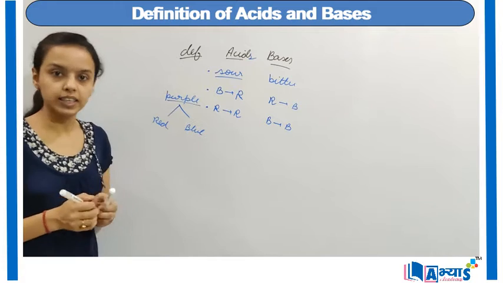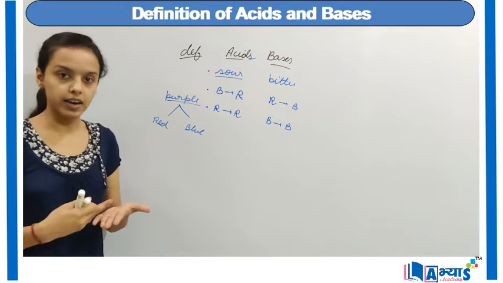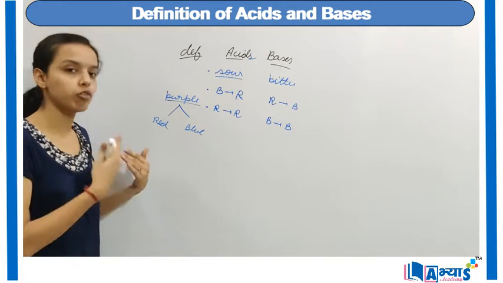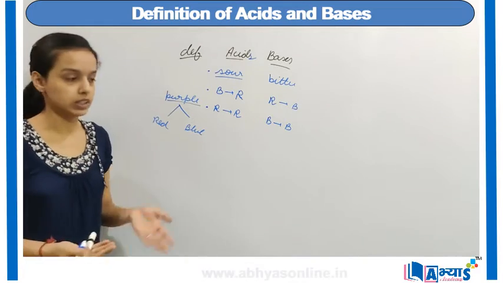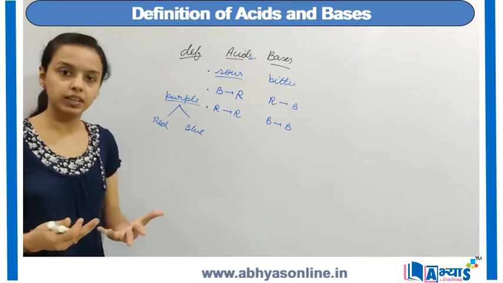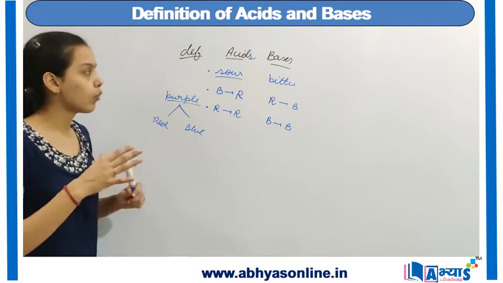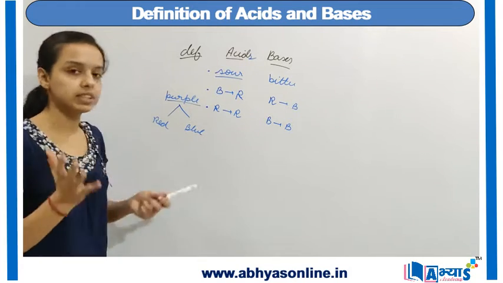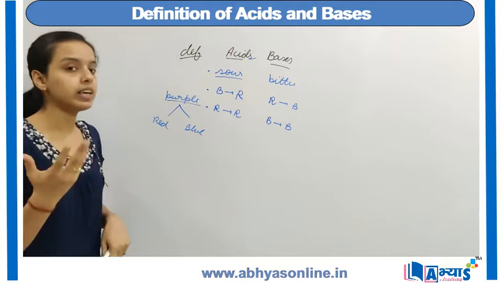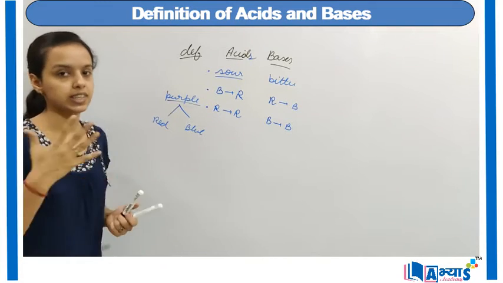So we can clearly say that acids are sour in taste and they change the color from blue litmus to red litmus. On the other hand, bases are bitter in taste, and there is change from red litmus to blue litmus. Now when we have discussed overall the physical properties of acids and bases, we can discuss some of the examples of acids and bases.